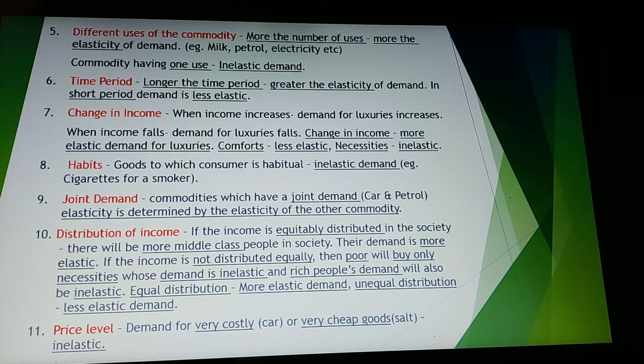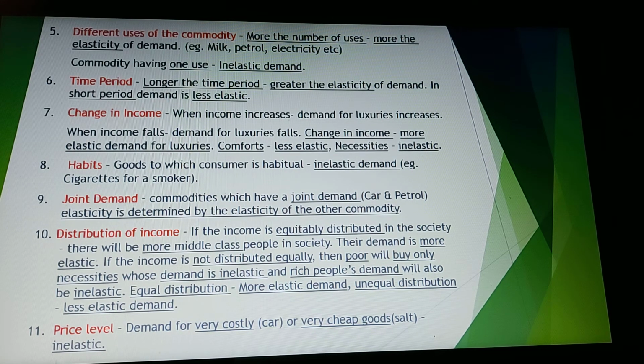So their demand is more elastic. But if the income is inequitably distributed, there will be a lot of poor people and a lot of rich people. So the poor will buy only necessities. So the demand for necessities, you already know, is inelastic.